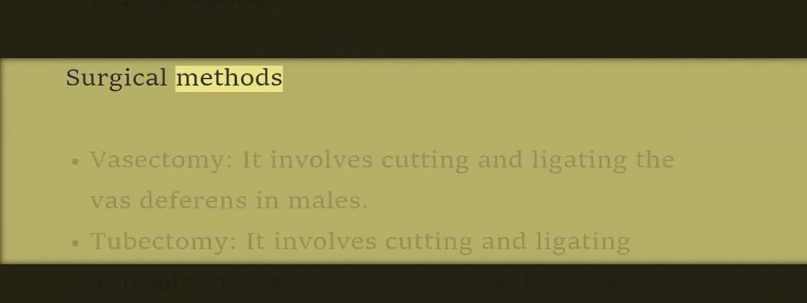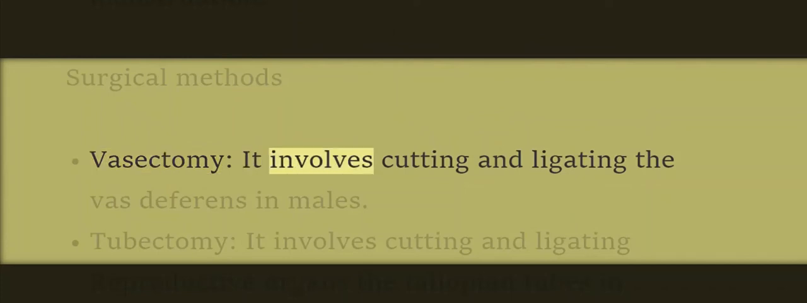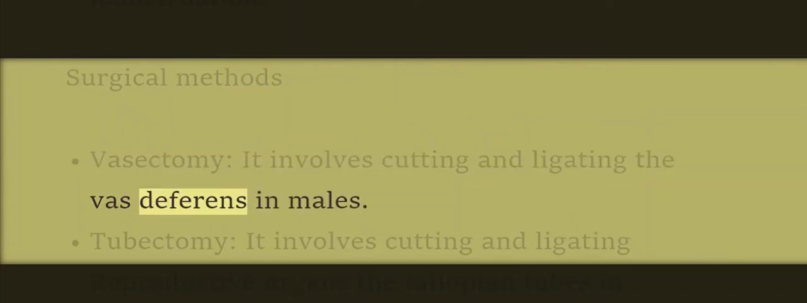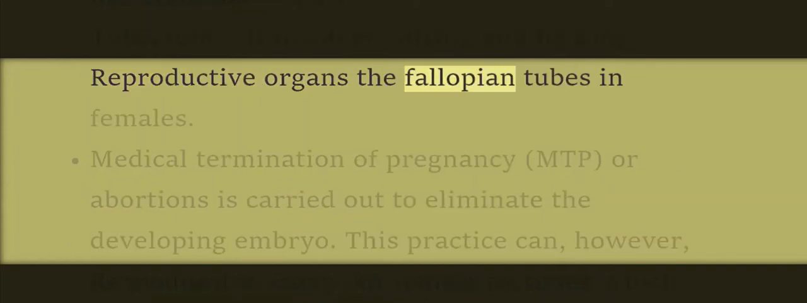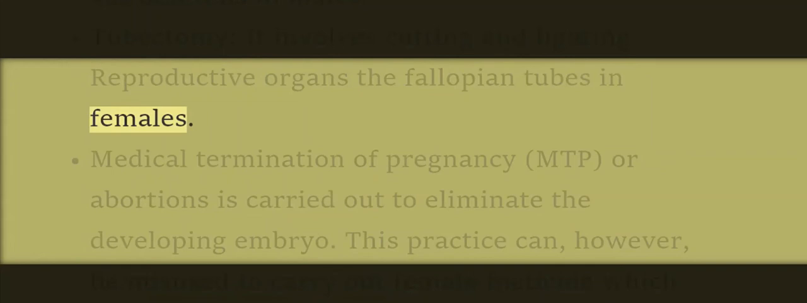Surgical methods. Vasectomy. It involves cutting and ligating the vas deferens in males. Tubectomy. It involves cutting and ligating reproductive organs, the fallopian tubes, in females.